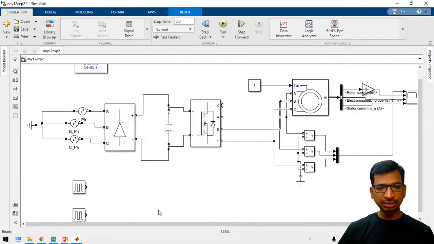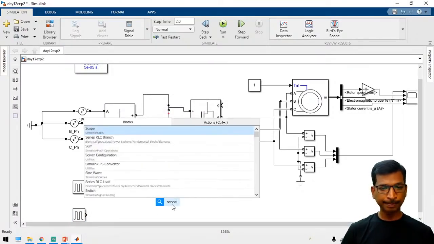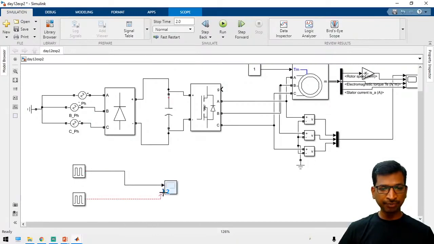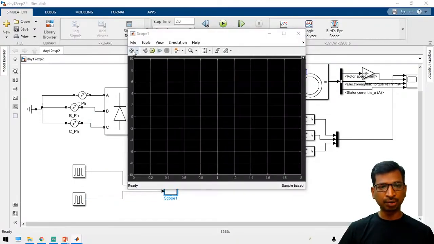Right? So let us check the values with a scope. Just take a scope block, and you have to verify with the proper timing frame. Then only your output will be proper.